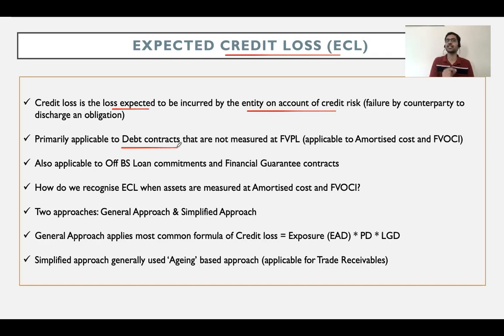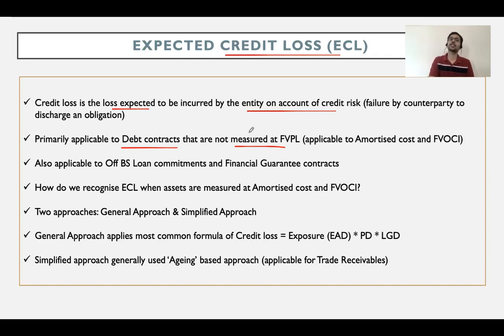Remember, under financial leases, we recognize a lease receivable right on day one. If I am giving you an asset on lease, and if that asset is classified as a finance lease, I recognize on day one a finance lease receivable, and this ECL concept is applicable to finance lease receivable as well. So it's primarily applicable to debt contracts which are not measured at FVPL. Two conditions: one, it's supposed to be a debt contract. Second, it is not supposed to be measured at fair value through P&L.